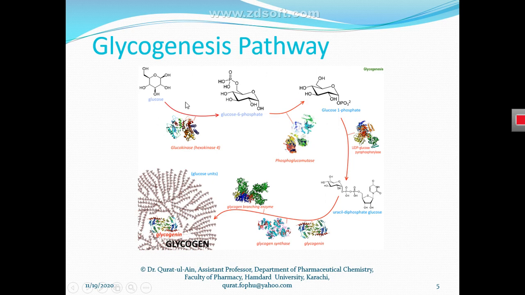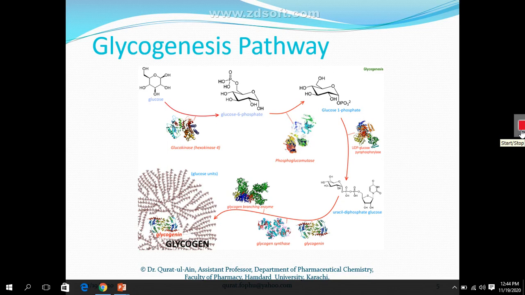So first we have glucose. In the first step, glucose converts into glucose 6-phosphate by the action of the enzyme glucokinase, or we also call this enzyme hexokinase 4. As the name of this enzyme implies, glucokinase and hexokinase, what a kinase enzyme does, I have already explained in my previous lecture.